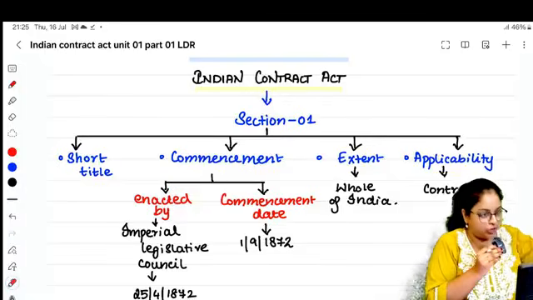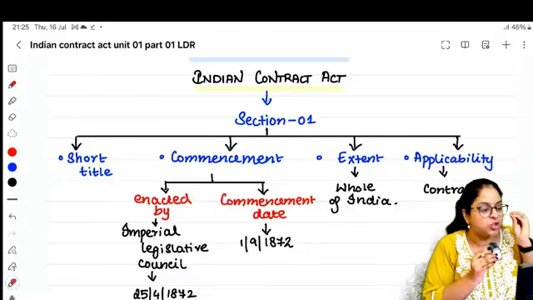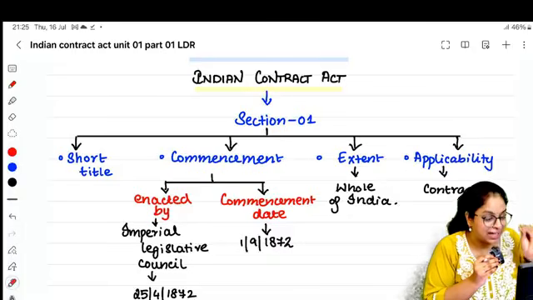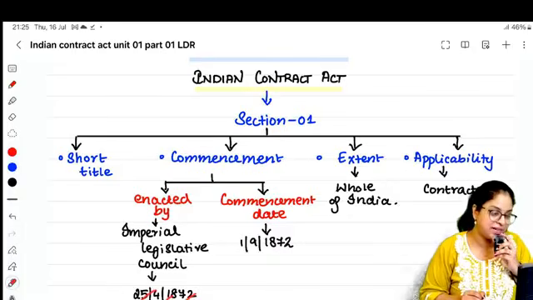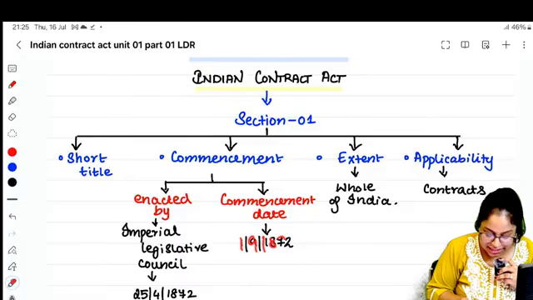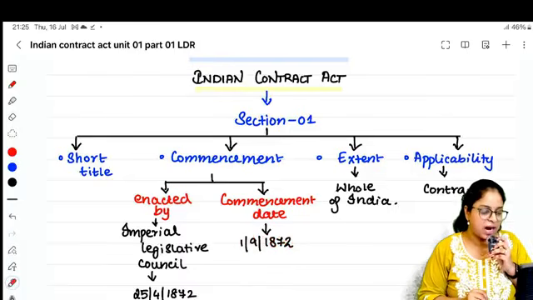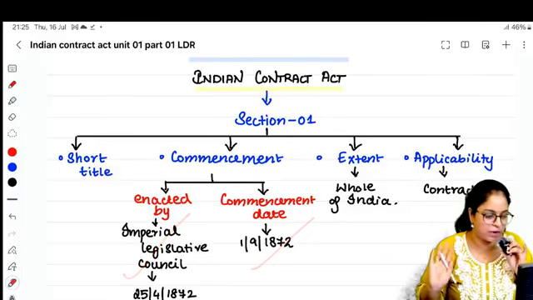We have to put it in the official gazette, right? All procedures are there, so it takes some time. So though the Indian Contract Act was enacted, it was ready on 25th April 1872, it became applicable to the people from 1st September 1872. Are you able to understand? Not very important from the examination point of view, still for knowledge's sake you have to know this.